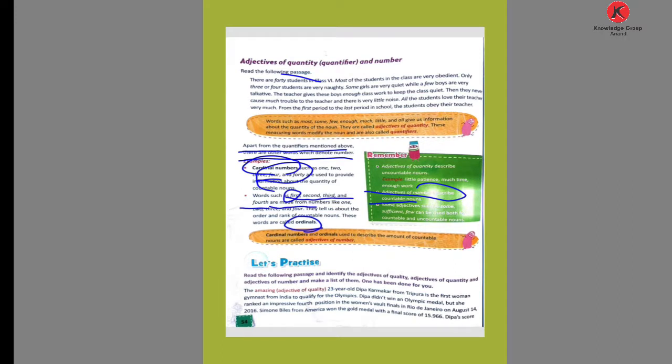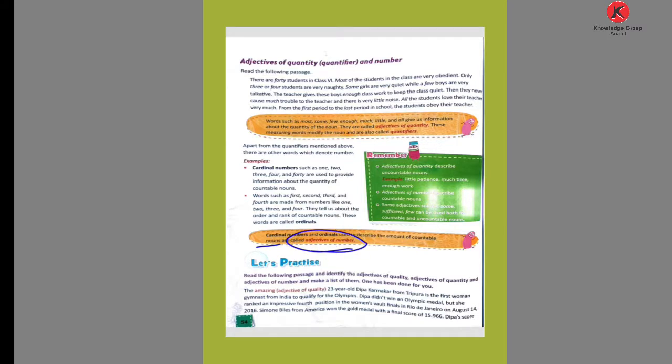They are called ordinal numbers. These numbers describe countable nouns. Cardinal numbers and ordinal numbers are used to describe the amount of countable nouns, and they are called adjectives of number.